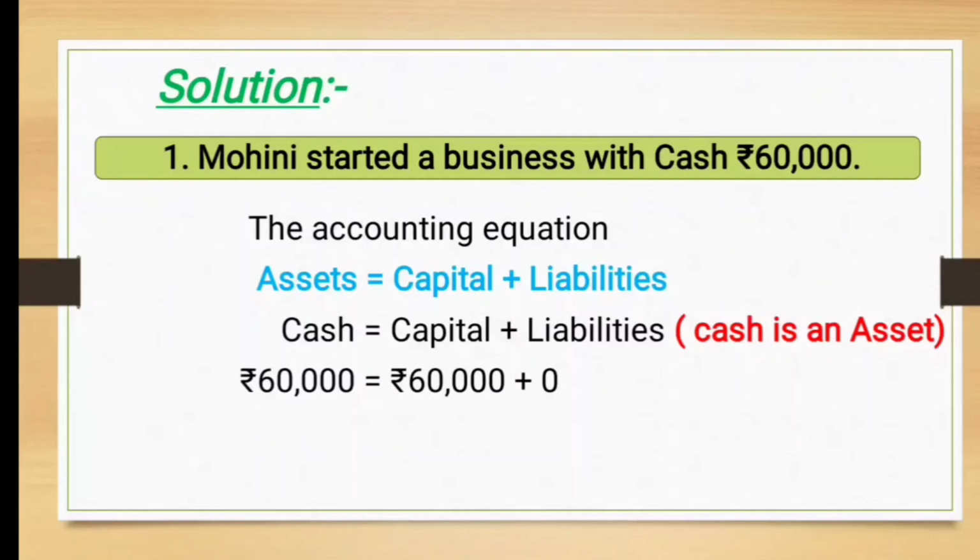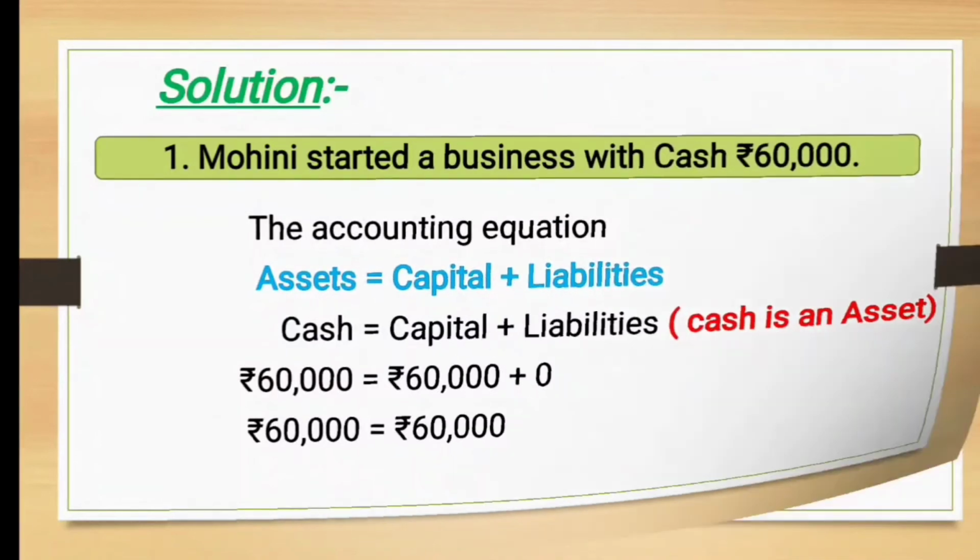Now liability is 0 right now. So write 0 for liabilities. In this way, the total of left hand side is 60,000 and total of right hand side is also 60,000. You will find the equation is balanced here, right?